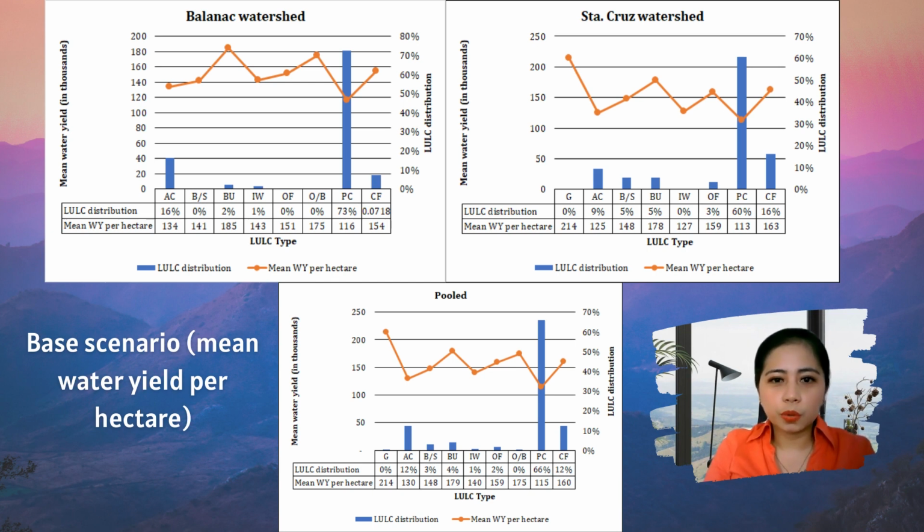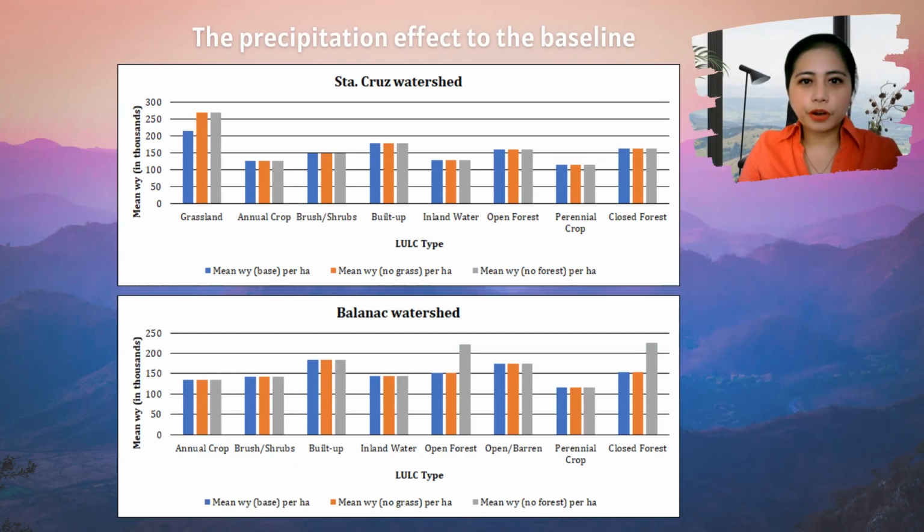The pooled data showed that grassland remains to be the leading LULC type with the greatest mean water yield, followed by the built-up areas. For both watersheds and in the pooled data, the perennial crop has the least mean water yield per hectare. Let's discuss further how precipitation affects the water yield in the baseline scenario.